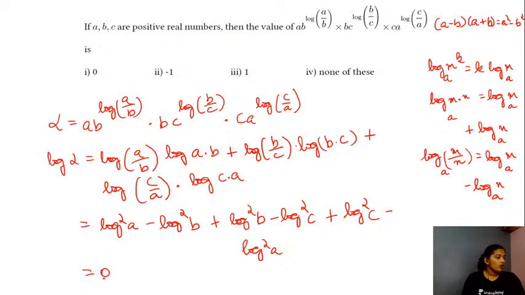So log of alpha is equal to 0. What does this imply, students? What is the value for alpha? When log of alpha is equal to 0, alpha in this case is equal to 1. The right answer for this question is option number 3, that is alpha is equal to 1.